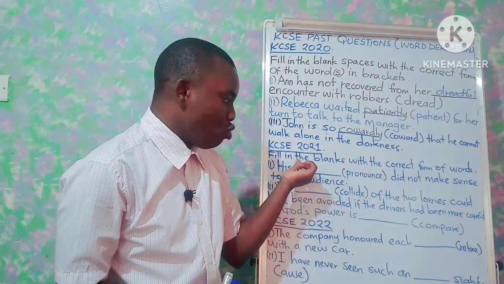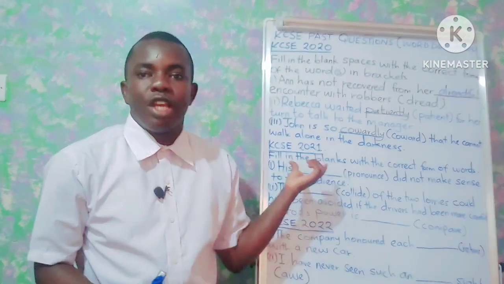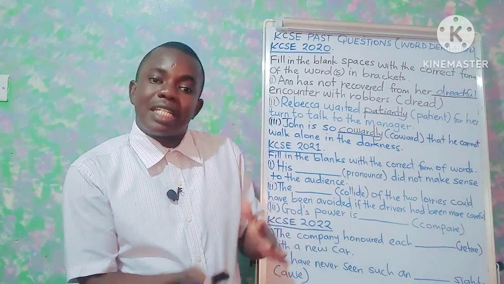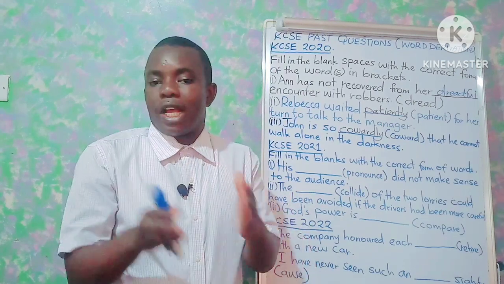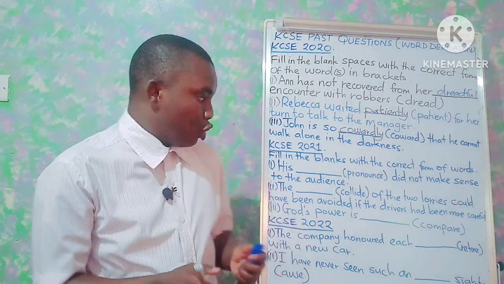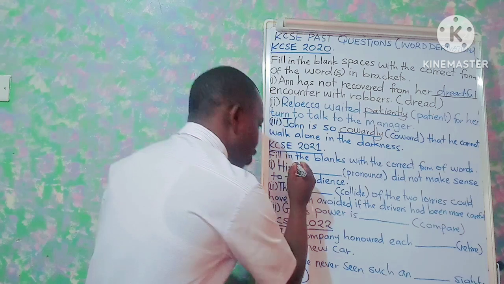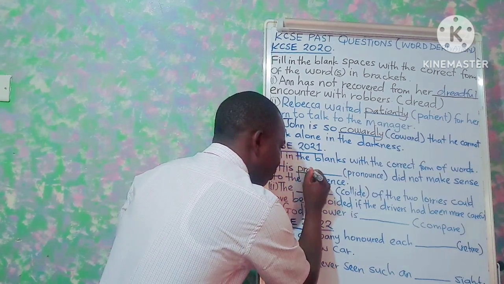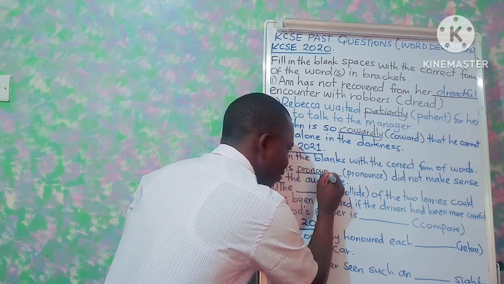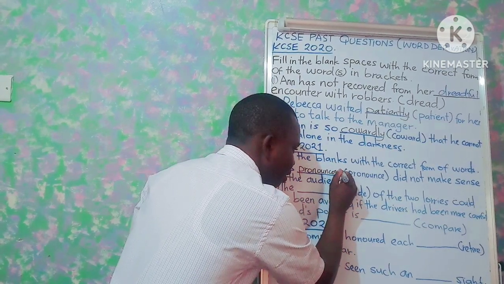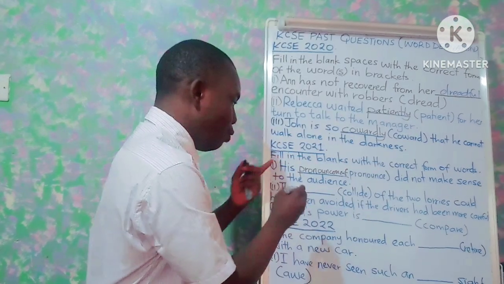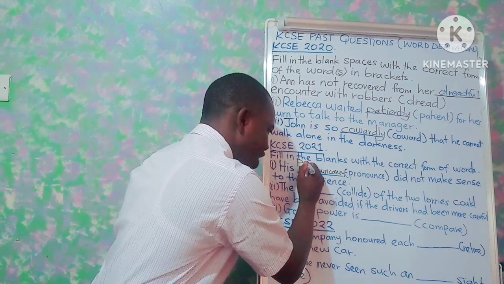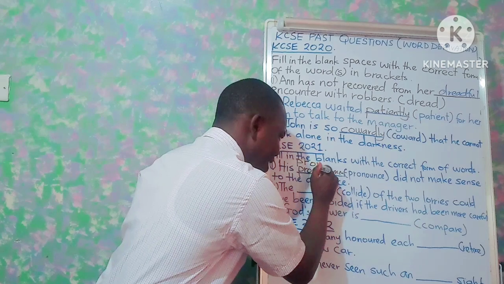It means that what we are going to have here is a noun, such that when the noun is added to his, we come up with a noun phrase. So we can say his pronouncement. Someone would have also said his pronunciation, and check the spelling of pronunciation.